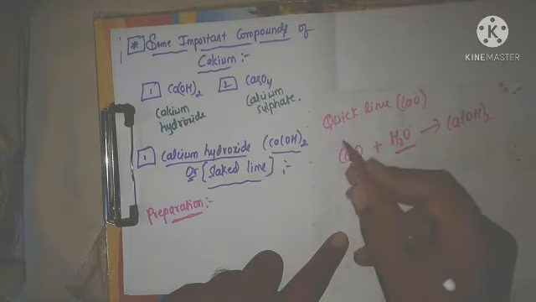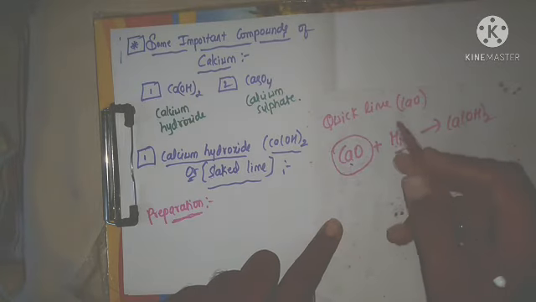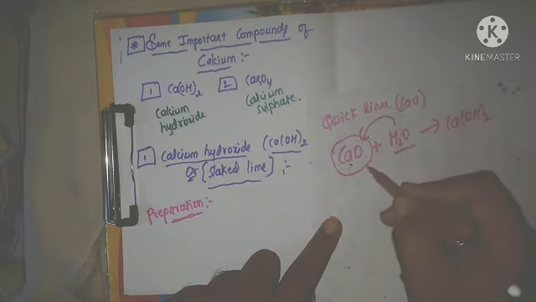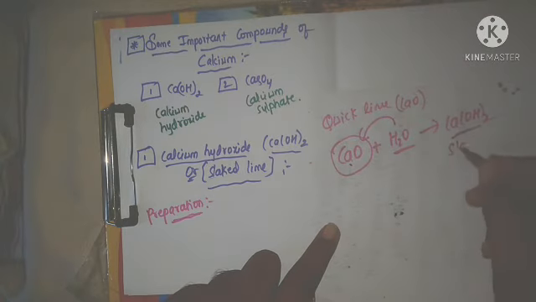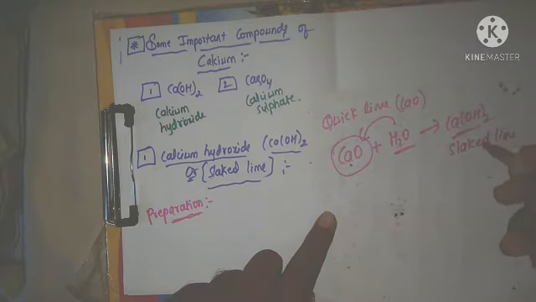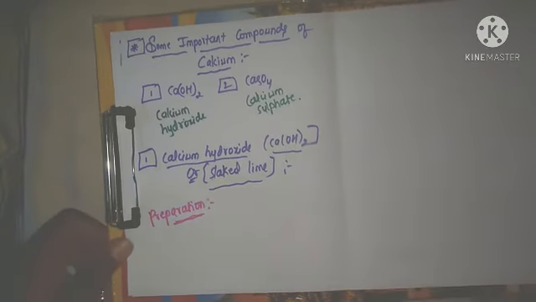Means on the quick lime, if you add the calculated amount of water, you will get the slaked lime, also called calcium hydroxide. This is the preparation, that is only I am writing.